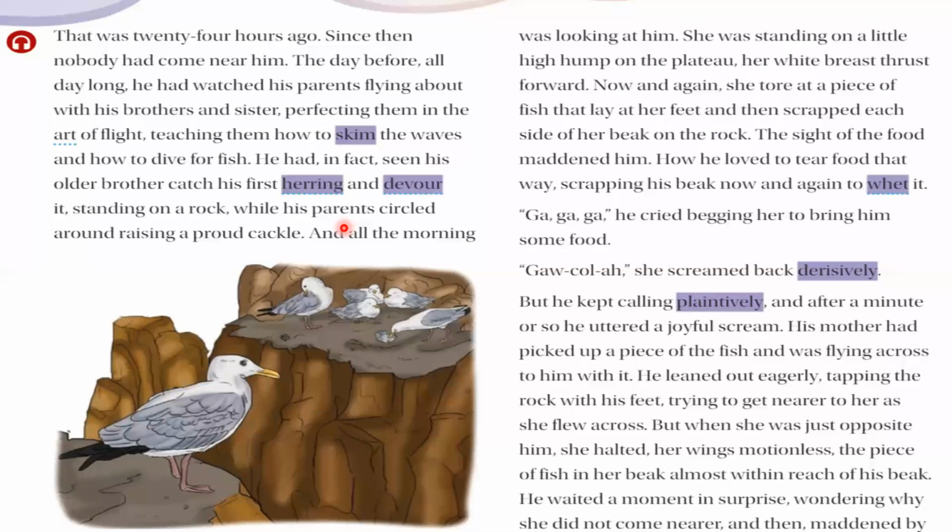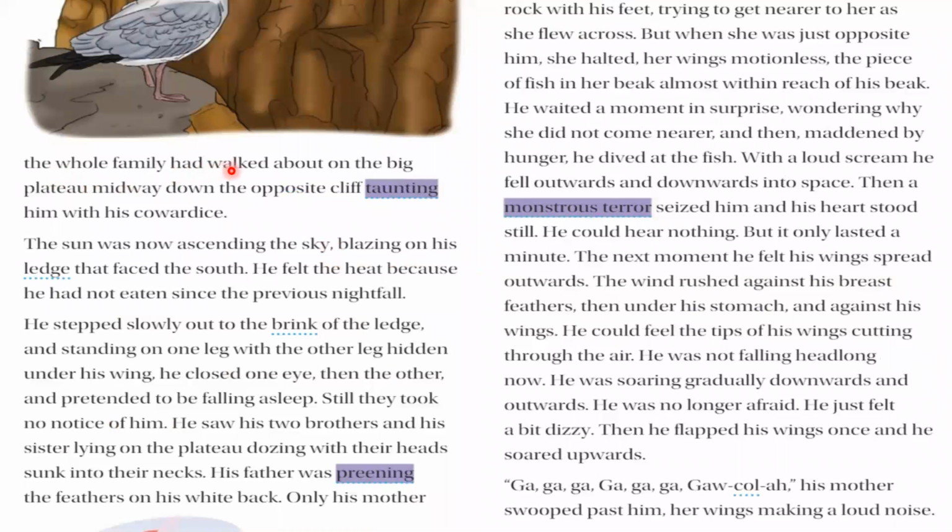Next, you can see that he's sitting here alone, and his brothers, sister and parents are sitting there. And all the morning, the whole family had walked about on the big plateau midway down the opposite cliff, taunting him with his cowardice. So all the family members were sitting there, taunting him. They were making fun of him, that you are not able to fly, you have just cowardice. They were mocking him.